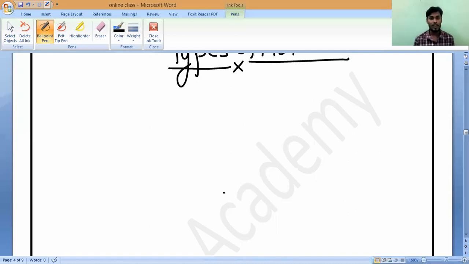So for our class 6th level, we are going to study totally 4 types of motion. First one is rectilinear motion, the second one is circular motion, the third one is rotational motion, and the last one is periodic motion. Usually we have so many types of motions, but for your level, we will study only 4 types of motion. It is shown by different objects in our surroundings.